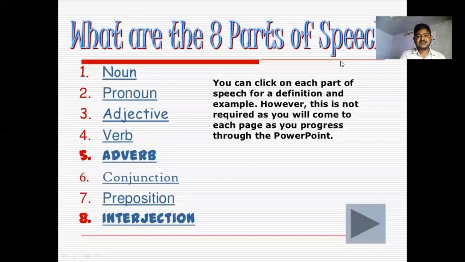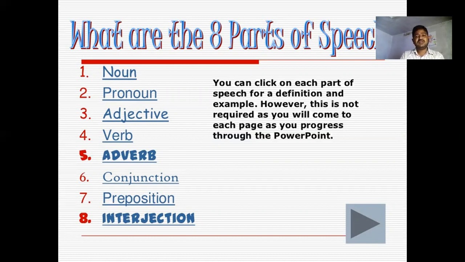Normally there are 8 kinds of parts of speech. What are the 8 parts of speech? First is noun, second pronoun, third adjective, fourth verb, fifth adverb, sixth conjunction, seventh preposition, eighth interjection. While learning about all the parts of speech, a number of other things can be included.